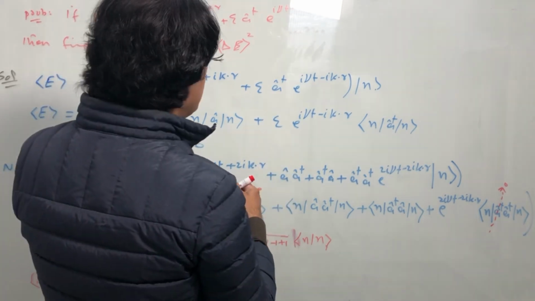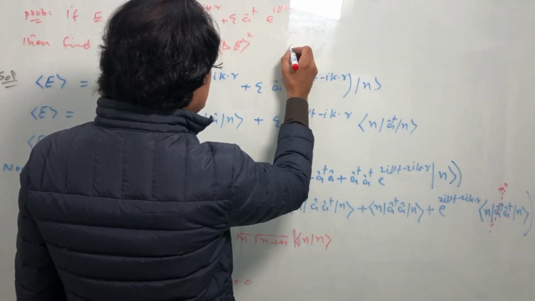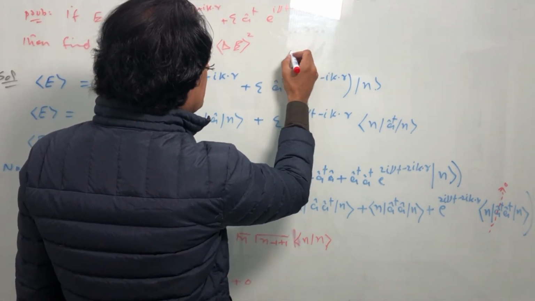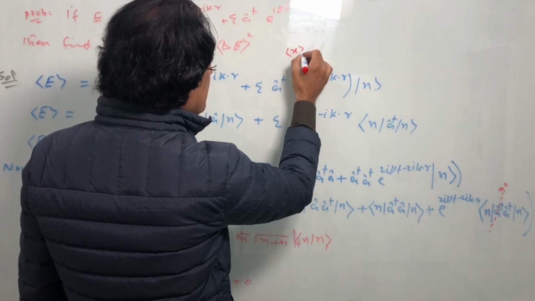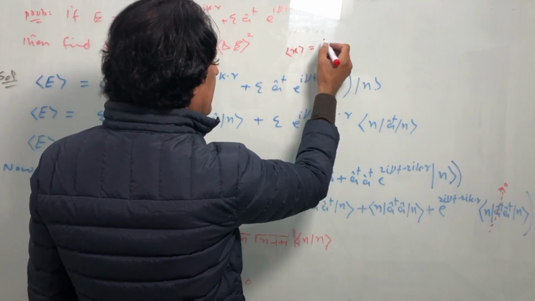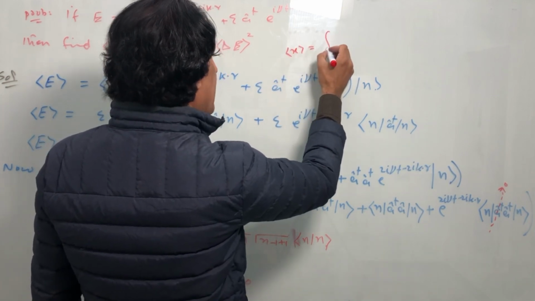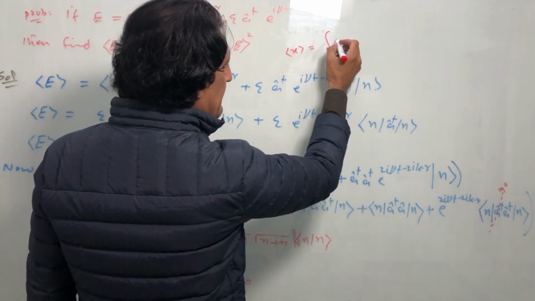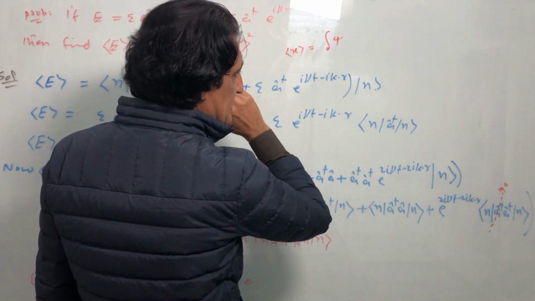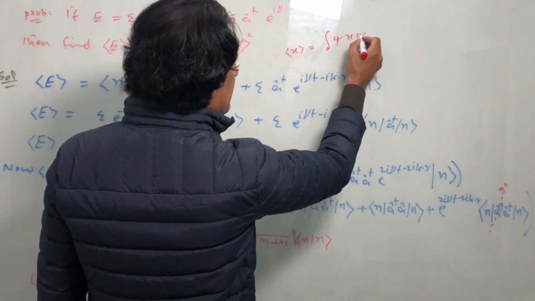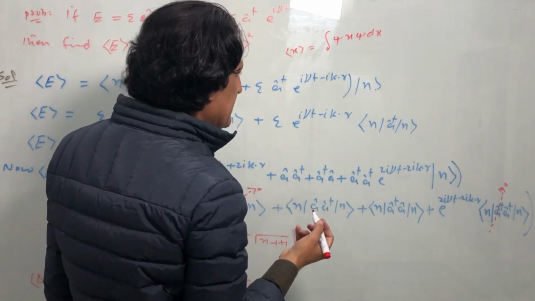Because if we take the expectation value for any operator, for example, the expectation value for x, we can write this as the integration of some state psi, x, and psi in one dimension dx.